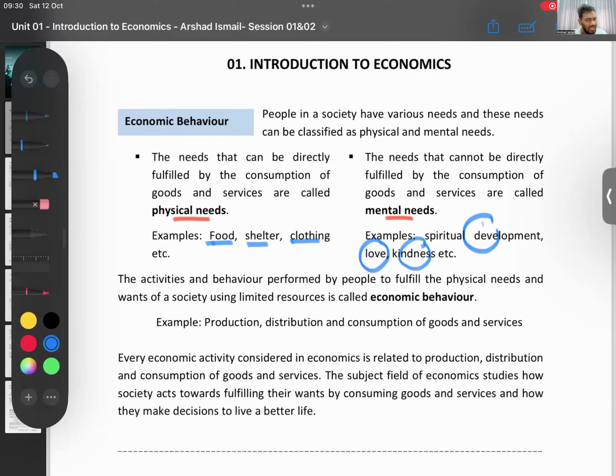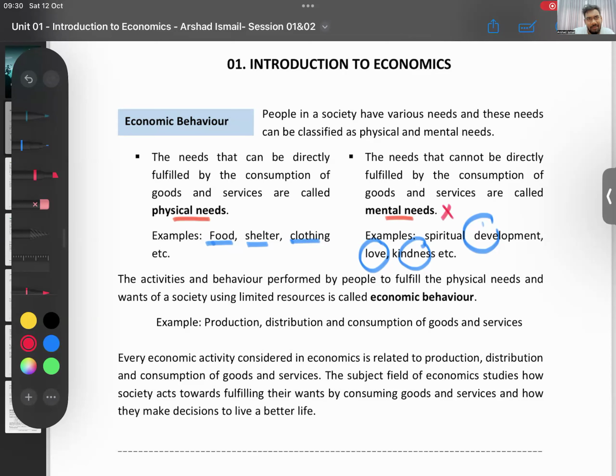Then in economics, what do you think economic behavior is? We try to fulfill which one of these now? In economics, sadly, now I know you all like to talk about love and your crushes and your girlfriends and all of that. But sadly, in econ, we don't talk about mental needs.